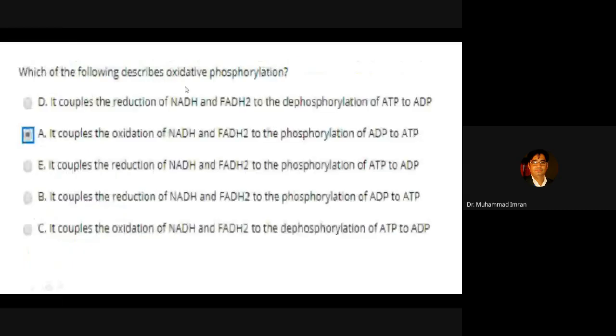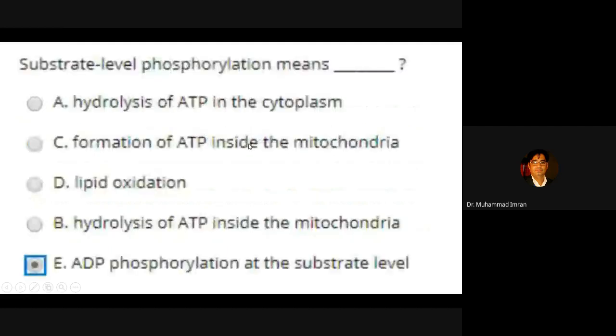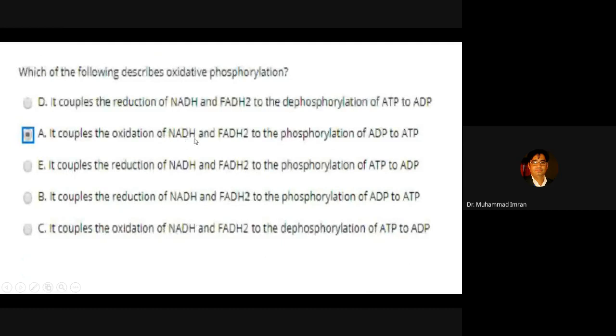Which of the following describes oxidative phosphorylation? It couples the oxidation of NADH and FADH2 to the phosphorylation of ADP to ATP. So protons are produced, which go into the intermembrane space of mitochondria, and then ATP is produced. NADH produces 3 ATP, FADH2 produces 2 ATP. But the cytoplasmic NADH produces 2 ATP.